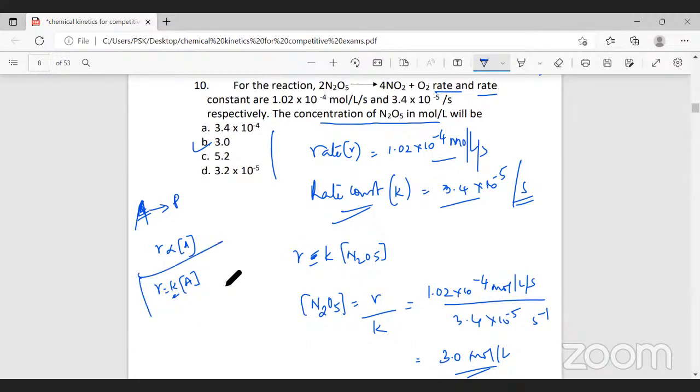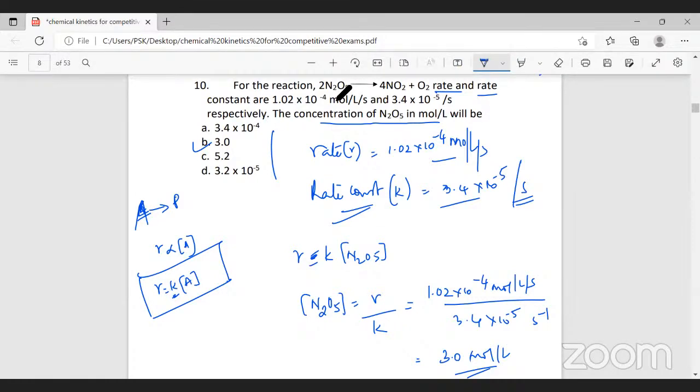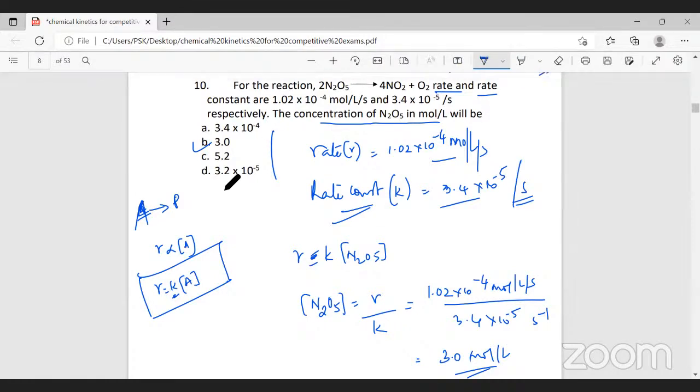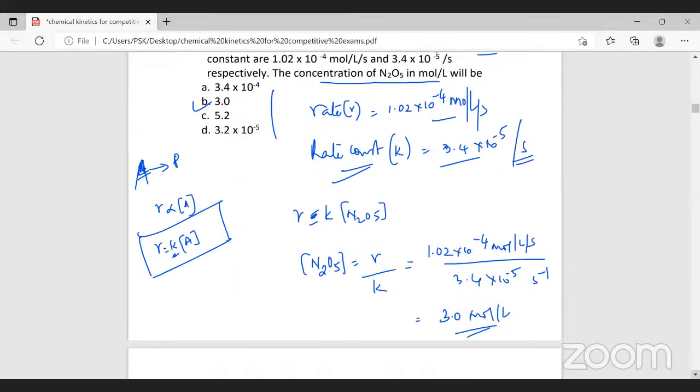Did you understand this relation? Rate is equal to rate constant into concentrations of the reactants. Here, only one reactant we have. That is why we've written it like this. No problem with this? Yes, sir. Yeah. The next question.